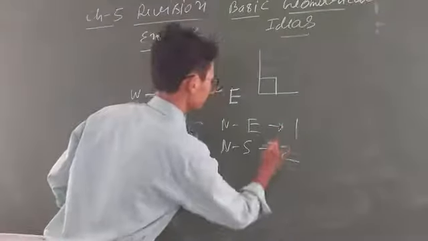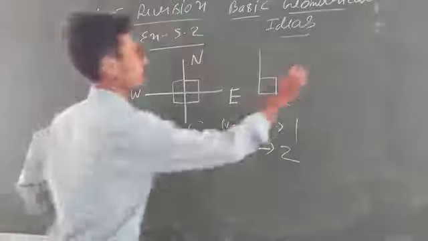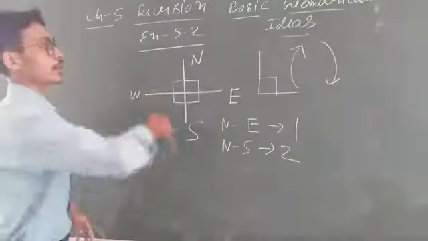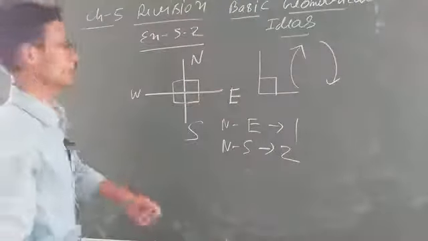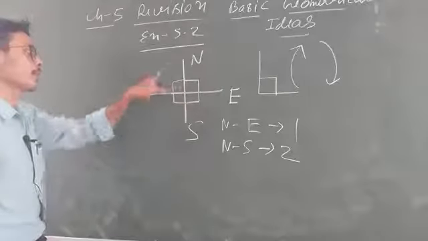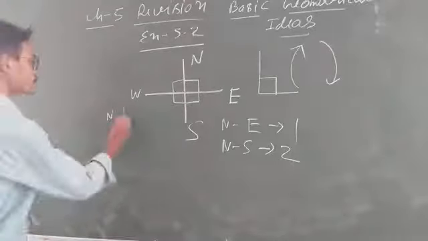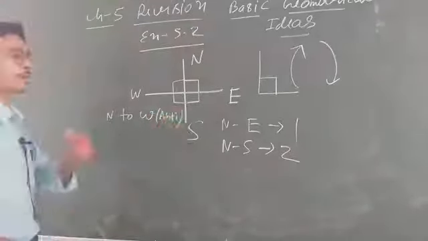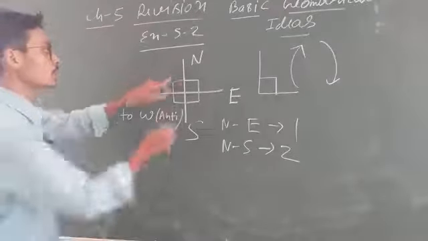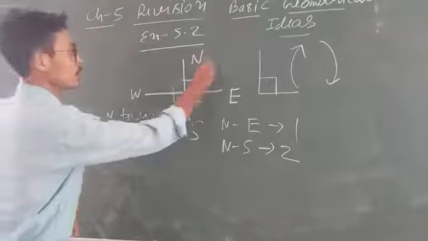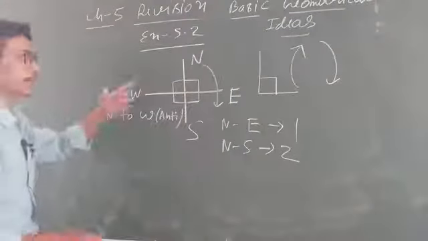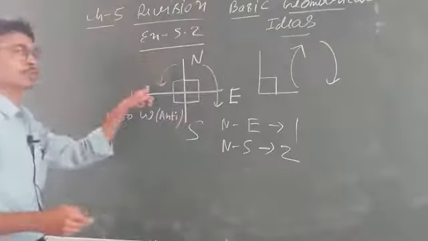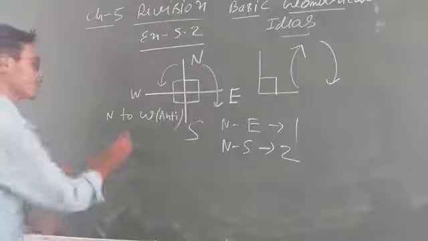2 right angles. Look, this is clockwise. You know that a clock moves like that, and anti-clockwise means the opposite direction. Clockwise means right hand side and anti-clockwise means left hand side. So if I want to know north to west anti-clockwise, find the number of right angles. What will you say? Look, north to west, if you go clockwise you will go like that, but if you go anti-clockwise you will go from that side. So north to west, how many right angles? Anti-clockwise, only one right angle.